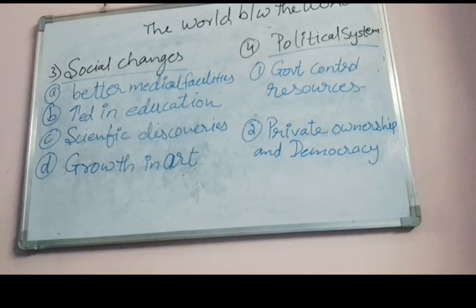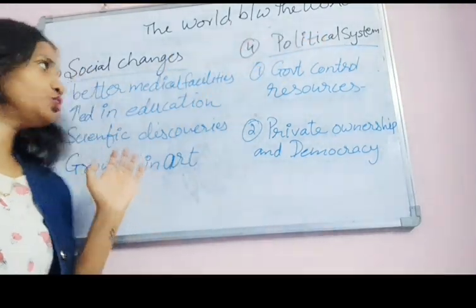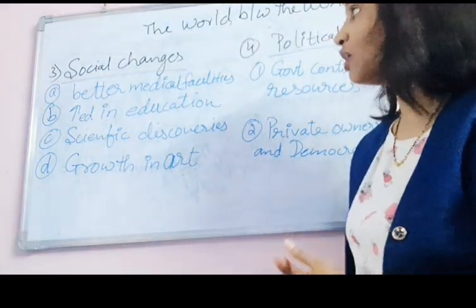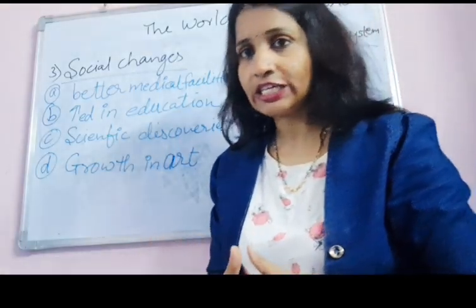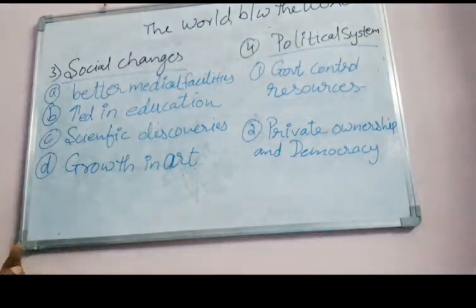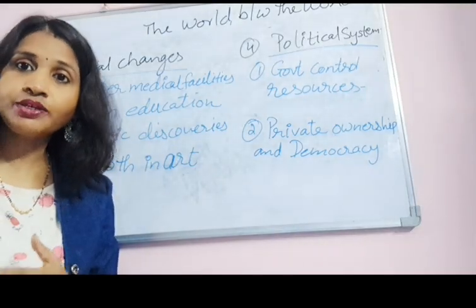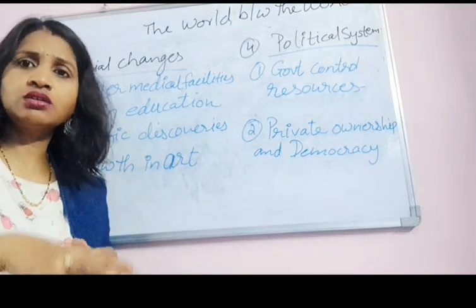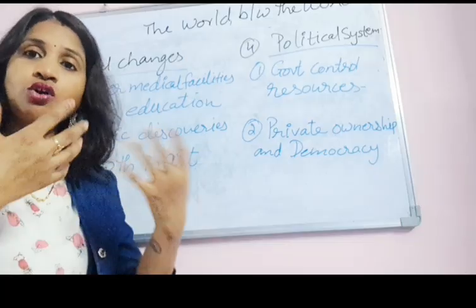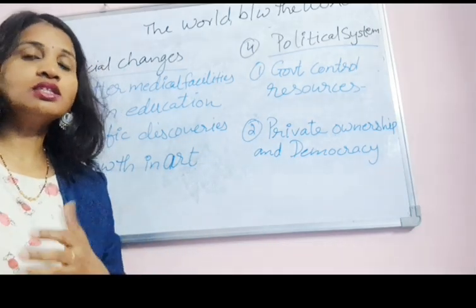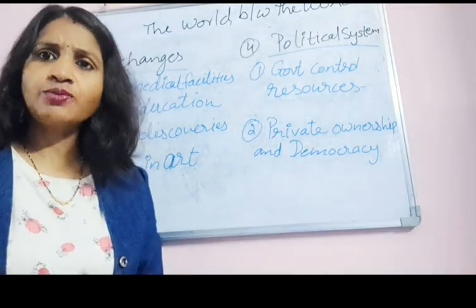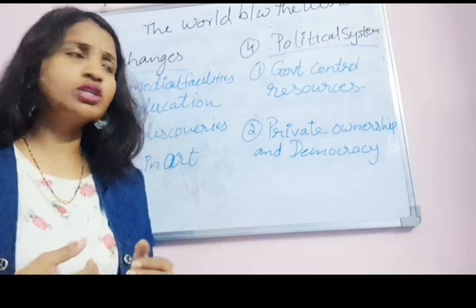Now let's see the next one, social changes, then political changes. Social changes: on one hand, people were thinking about better medical facilities for longer life, and education and literacy rates were increasing. Scientific discoveries were happening, and people worked on science, like making bombs or other things. There was also growth in art, movies and crafts. People were working on those things.